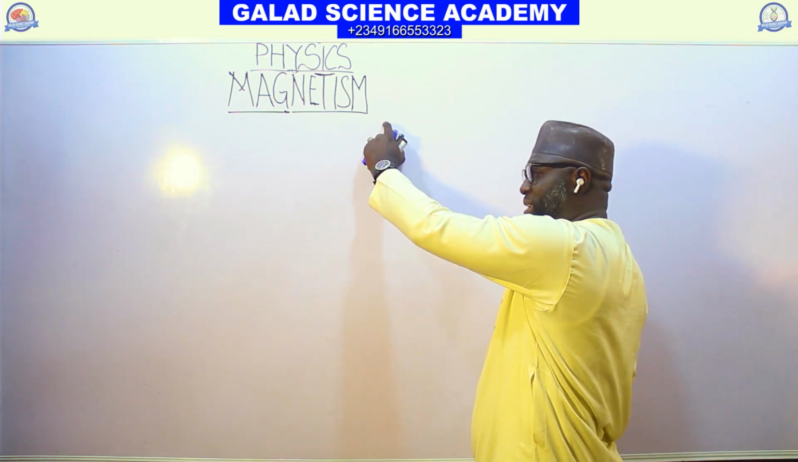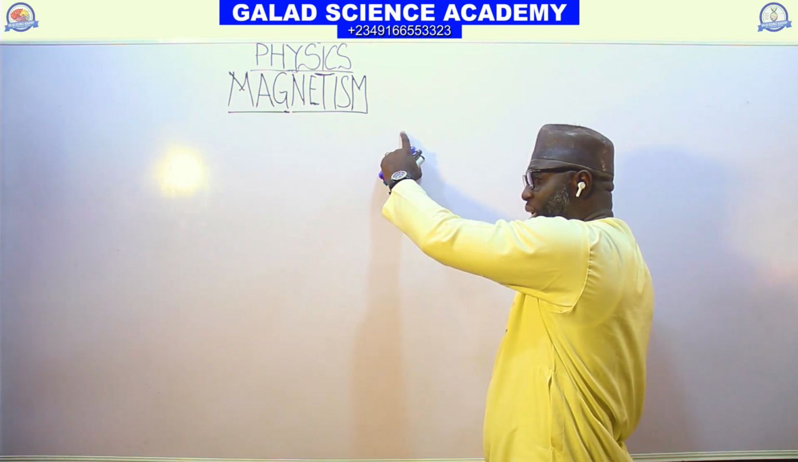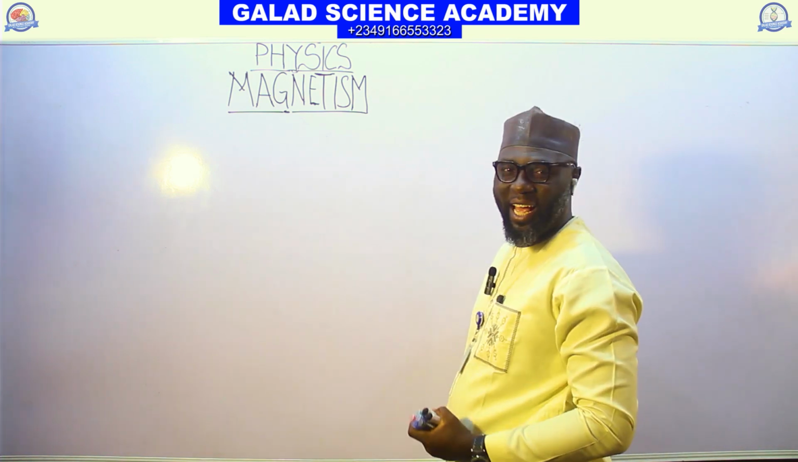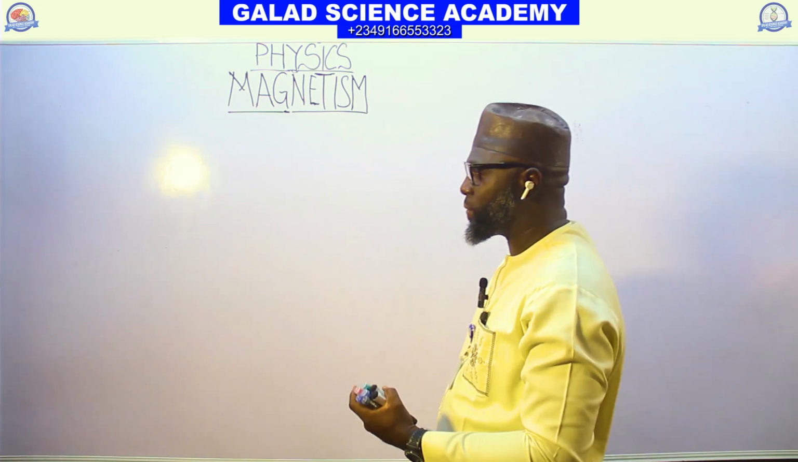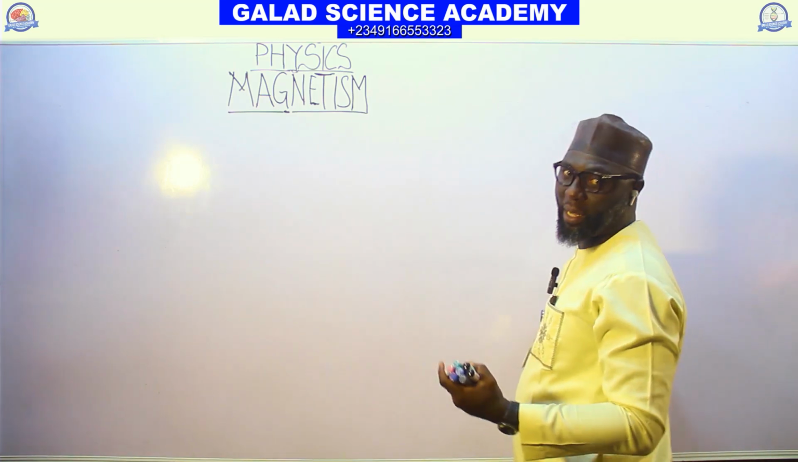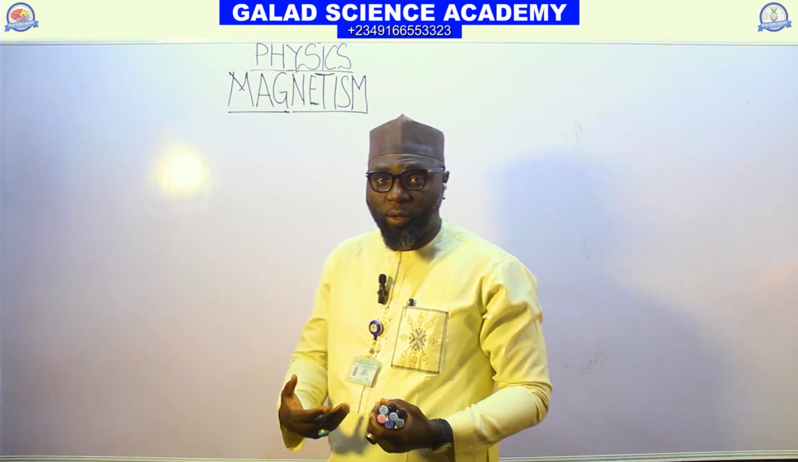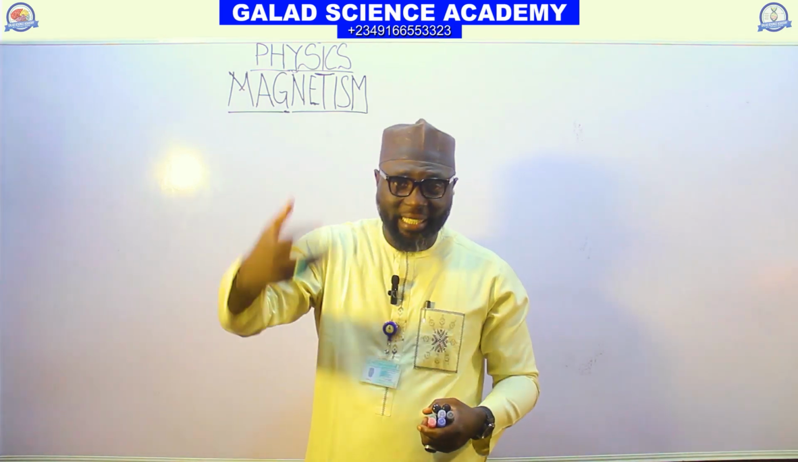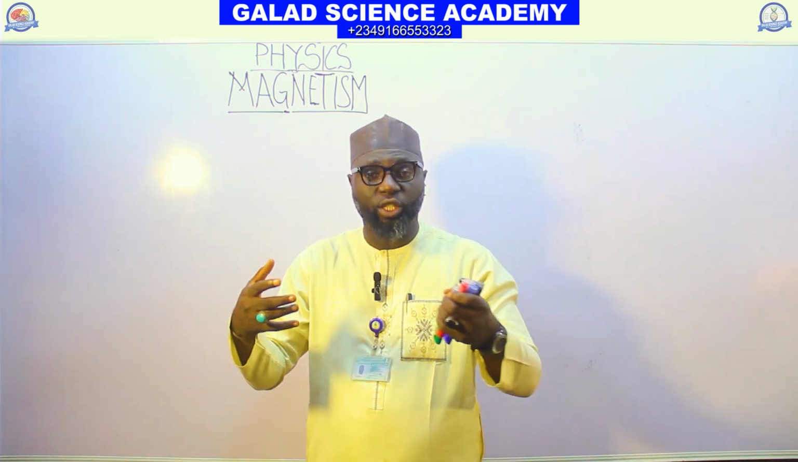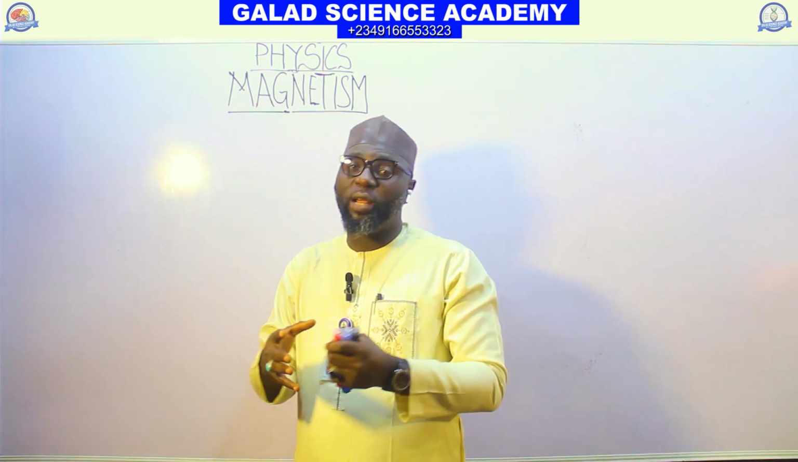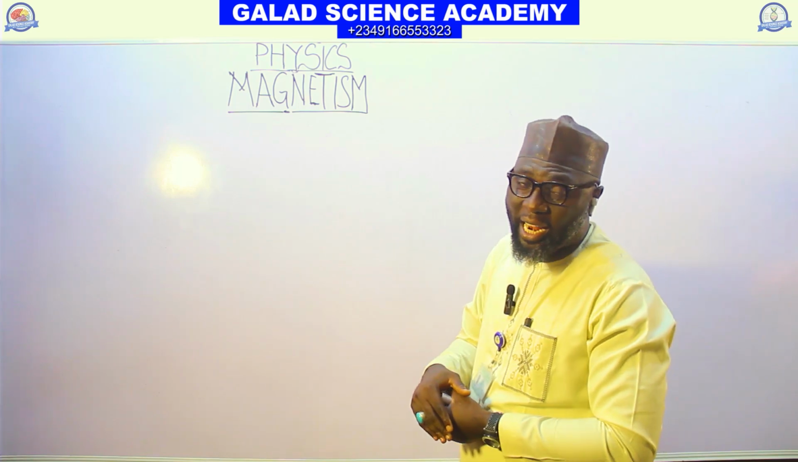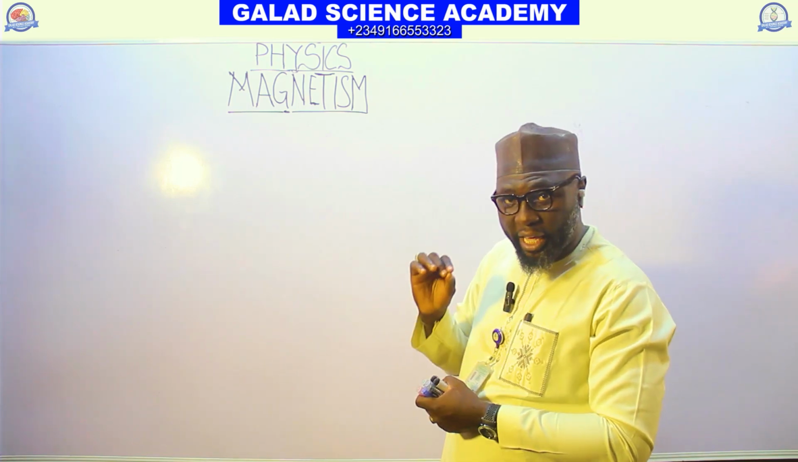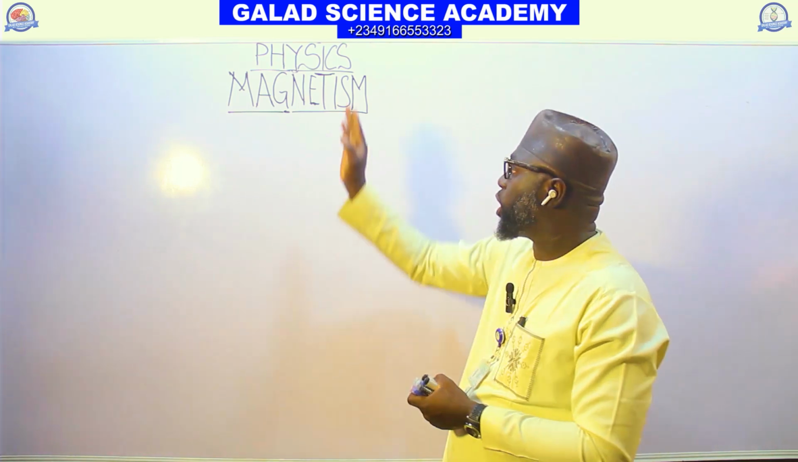The term magnetism is a phenomenon by which magnets exert an attractive or repulsive force on a magnetic material like iron, nickel, or cobalt. That is called magnetism.